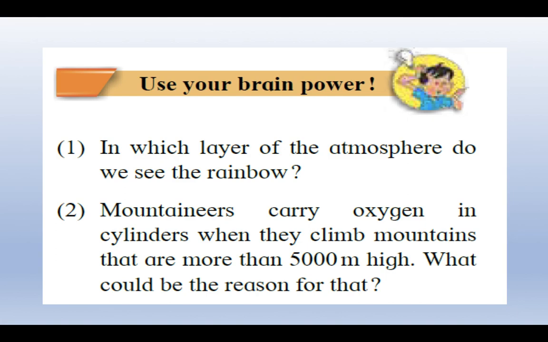Now there are two questions asked over here for you. In which layer of the atmosphere do we see the rainbow? I want all of you to think and tell me, which layer in the atmosphere do we see the rainbow? Also, mountaineers carry oxygen in cylinders when they climb mountains that are more than 5,000 meters high. What could be the reason for that?